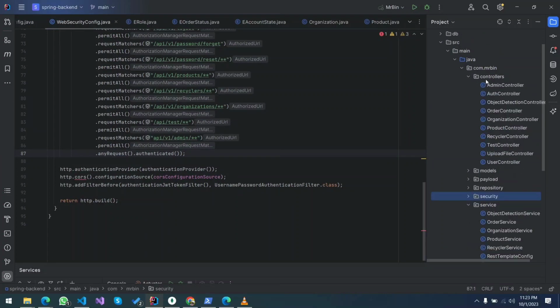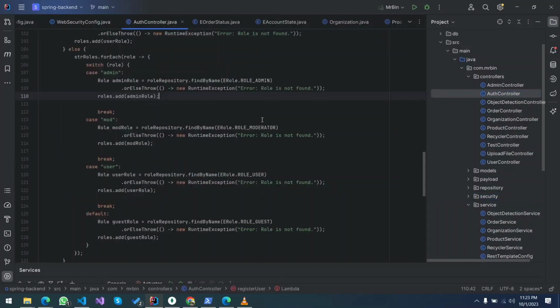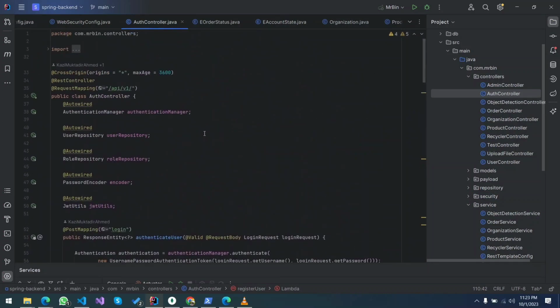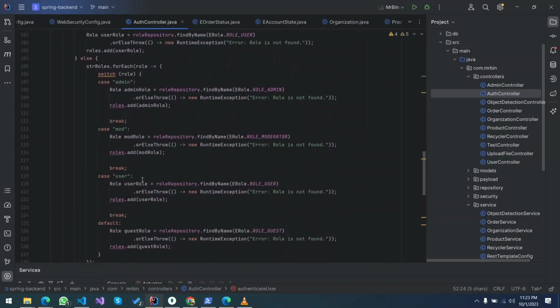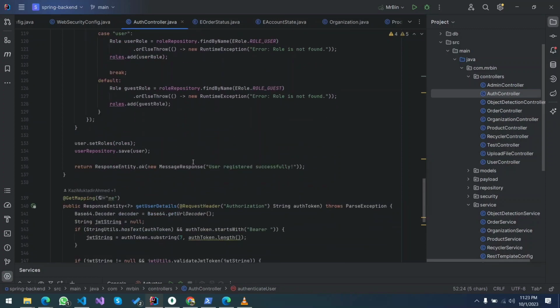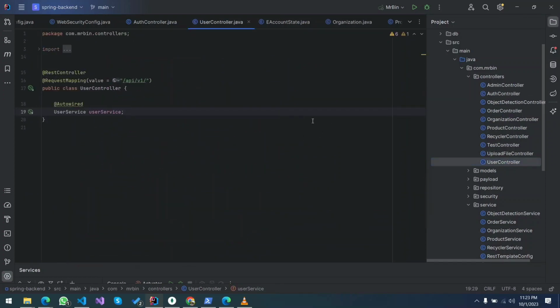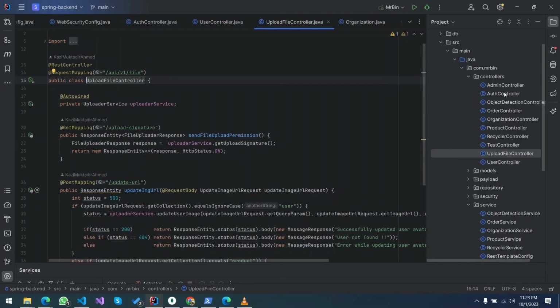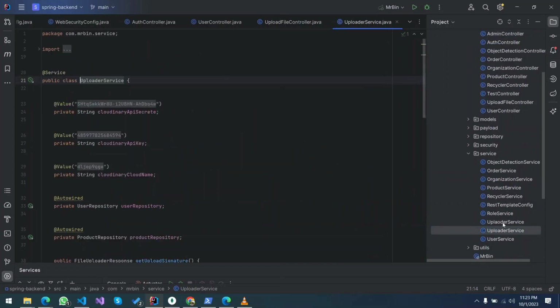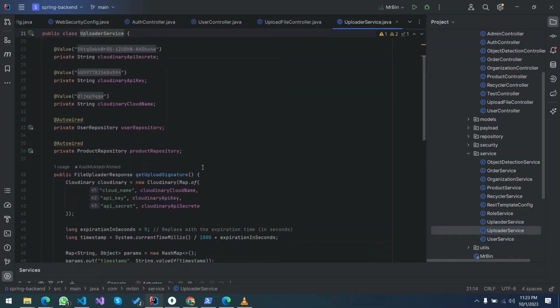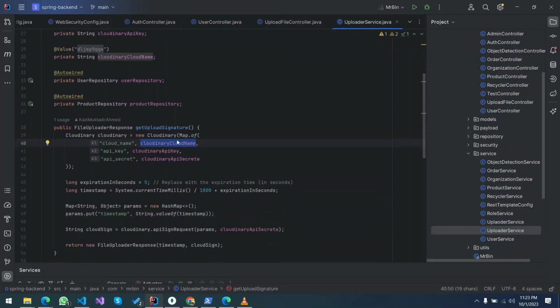So the challenging part was managing the authentication at first. For the authentication, we have a login route, a register route. There's also a route to get the user specific entity. There's also a user controller and a product controller and a controller related to every module. For handling images and everything, we made a generalized upload service, or an uploader service, which is able to generate an API key for cloud storage and store the image in the cloud.